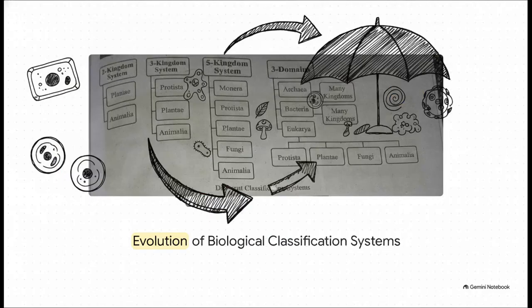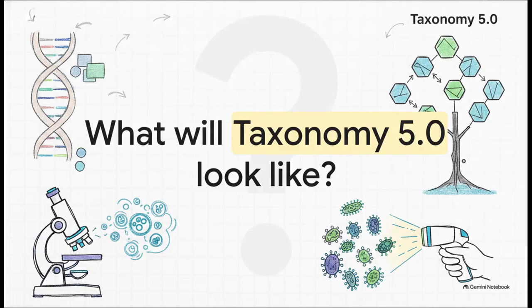And this brilliantly illustrates the whole evolutionary story we just talked through. Over on the far left, you see the simple 2-kingdom system we started with. Then we move into the 3-kingdom system to patch those early holes, followed by Whittaker's incredibly robust 5-kingdom framework. And finally, sitting over on the right, the grand 3-domain umbrella sitting proudly on top, elegantly sorting out the bacteria and archaea from the complex kingdoms beneath them. It really highlights how scientific truth is a constantly evolving process of refinement.